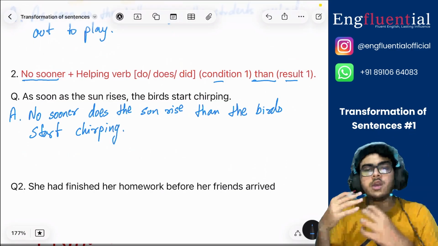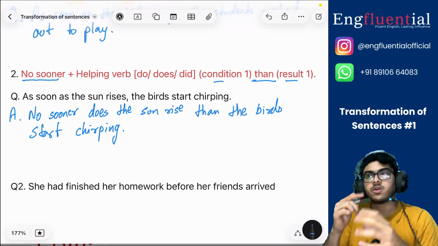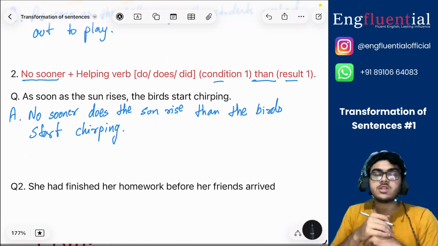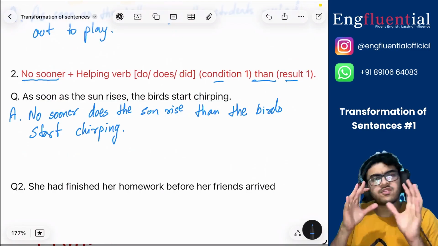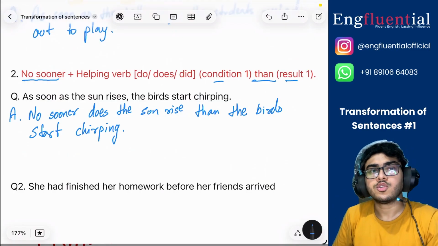Now in most cases you will find that the result part is something that is written as it is. You'll find that in most cases. Now let's move on to question number 2.